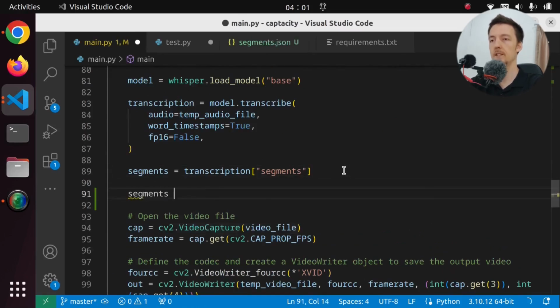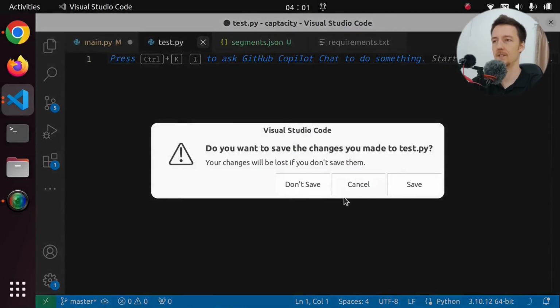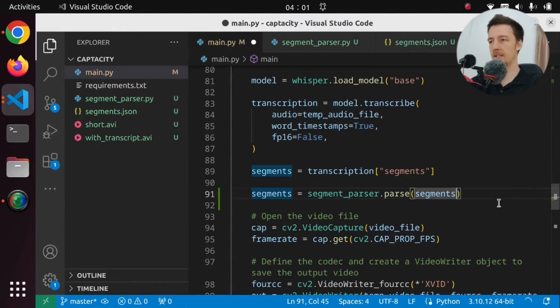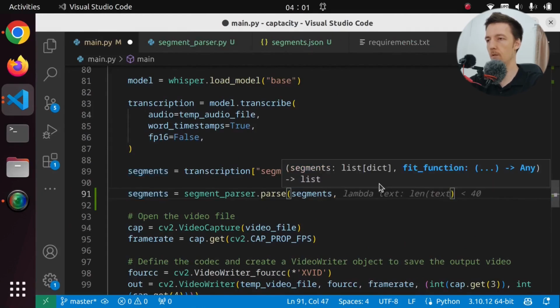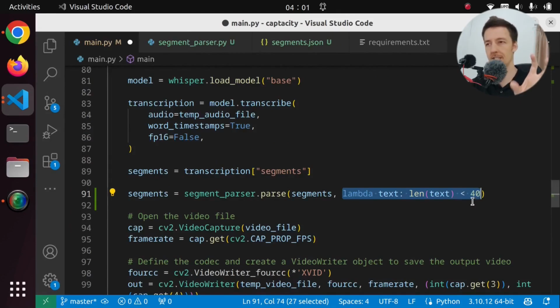So let's say segments equals segment_parser.parse_segments. Now it kind of makes sense that we should call it parse. So let's open segment parser and just call it parse. And we have to pass in some sort of function here. Now I guess we can have a lambda function as well. So lambda, exactly this. And now we're using 40 for some reason, but that's fine. Now ultimately I want to add my own function that actually tries to draw the text and sees how much space it takes, because I want to limit it to like 2 lines. But let's use the 40 characters right now.